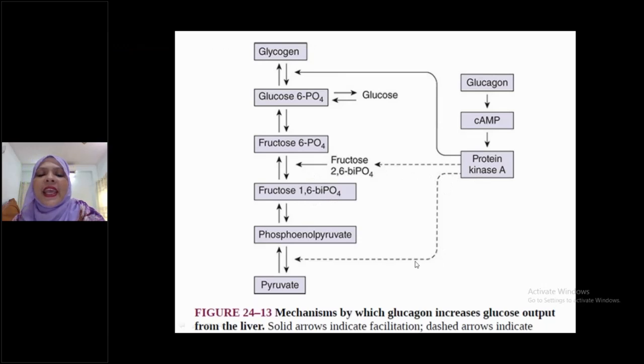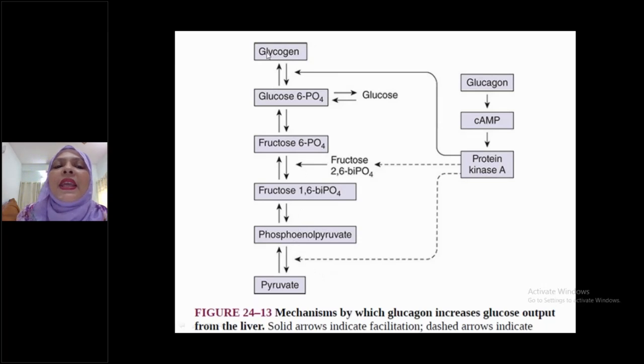Also protein kinase A inhibits the conversion of phosphoenolpyruvate to pyruvate. These two steps are inhibited by protein kinase A, which is stimulated by glucagon. That is, whenever glucagon binds with the hepatocyte receptor on the cell membrane, the cyclic AMP second messenger system is activated, stimulating protein kinase A. This protein kinase A inhibits these two enzymes.